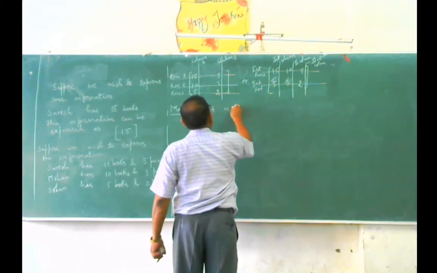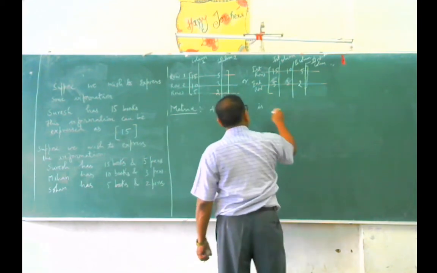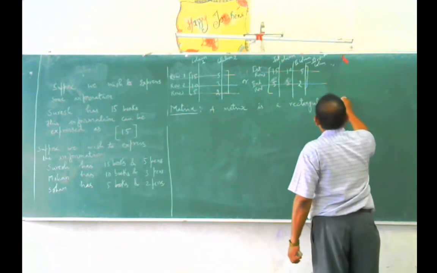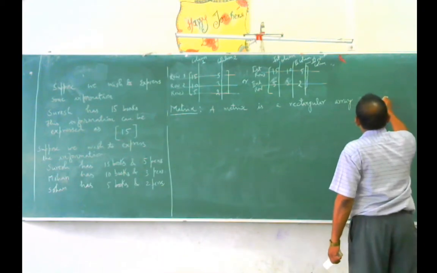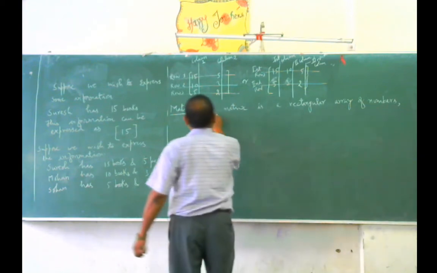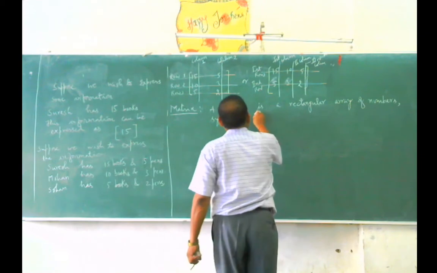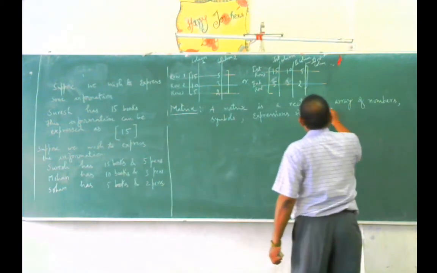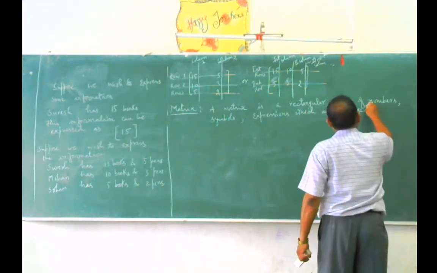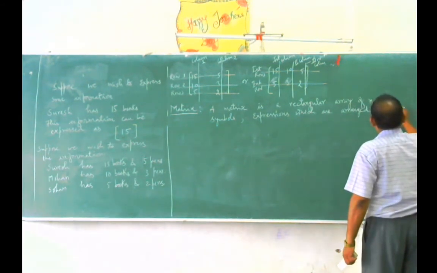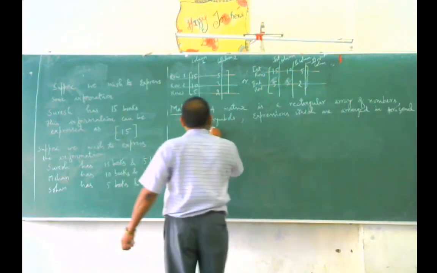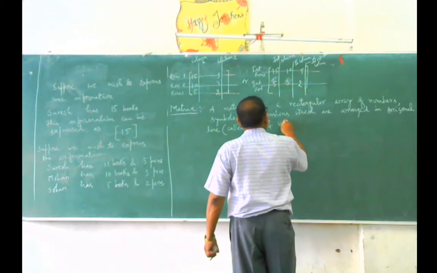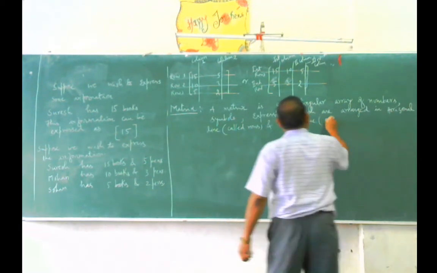A matrix is a rectangular array of numbers, symbols, expressions which are arranged in horizontal lines called rows and vertical lines called columns.